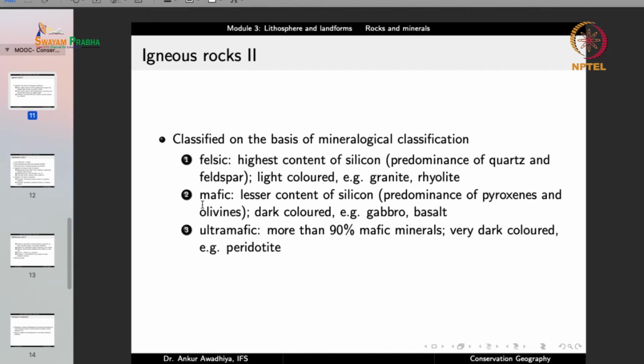Mafic rocks: the word comes from magnesium and fic is iron. So these have lesser content of silicon, and so there is a predominance of pyroxenes and olivines. They are dark in color. Examples are gabbro and basalt. And ultramafic is more than 90% mafic minerals. These rocks are very dark colored. An example is peridotite.